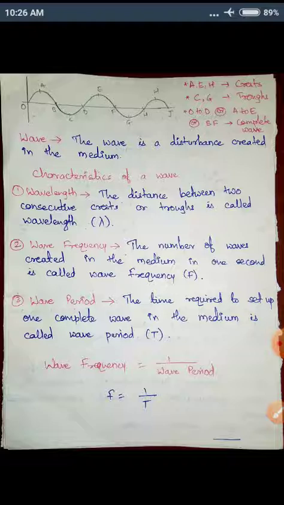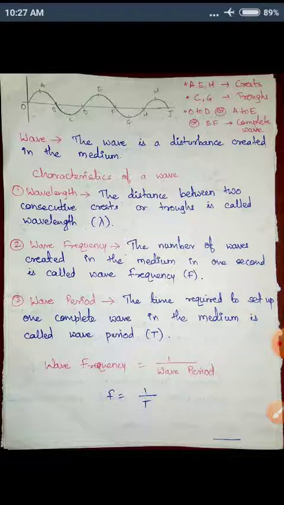The time required to set up one complete wave in the medium is called wave period. Suppose to set up one complete wave from O to D, I need 0.33 seconds. So my wave period is 0.33 seconds. How much time is required to complete one wave? That gives us the time period.